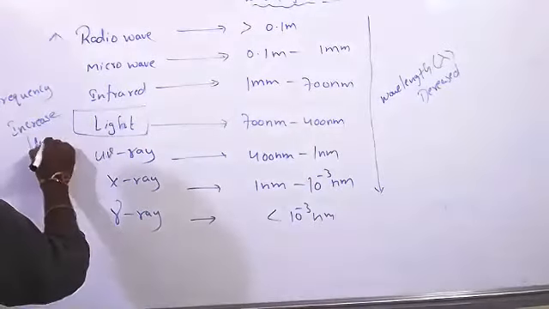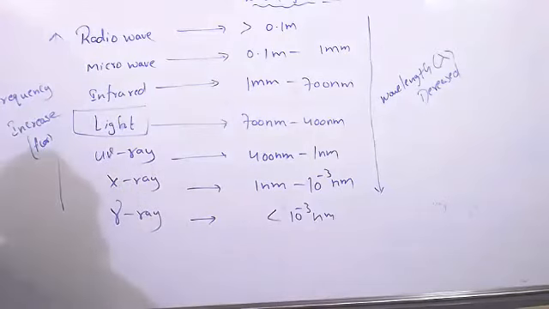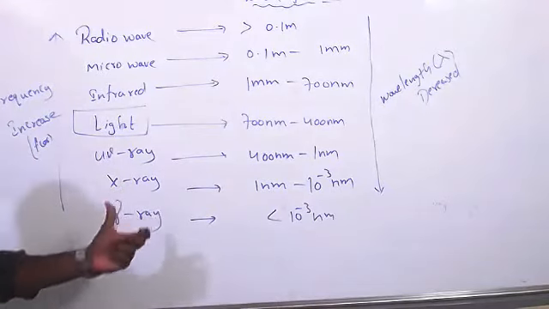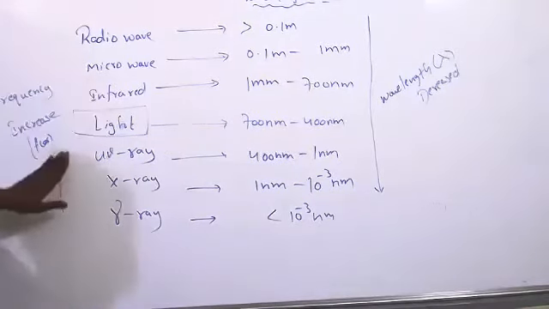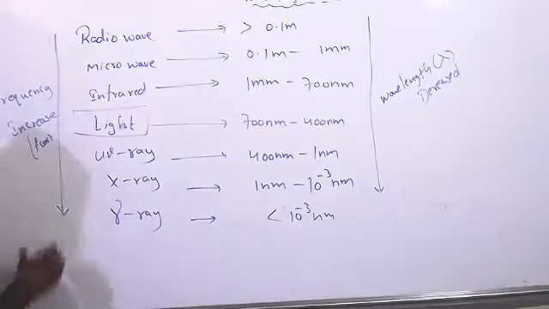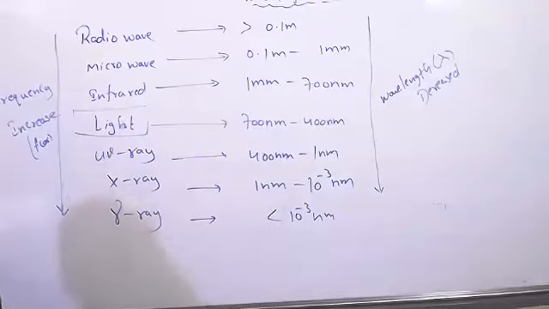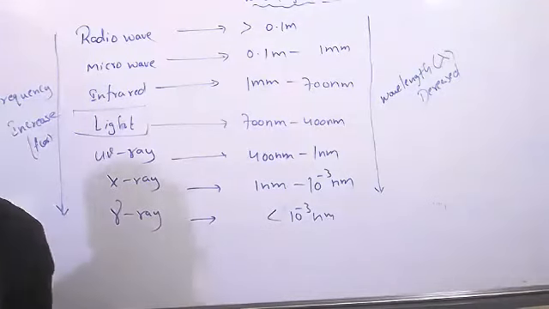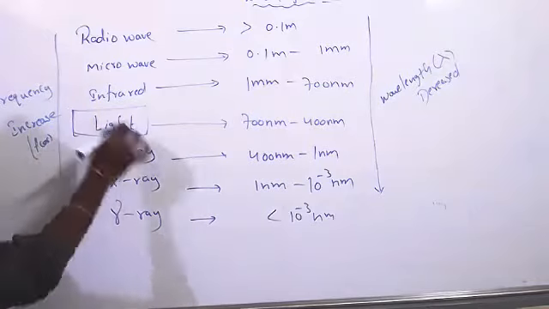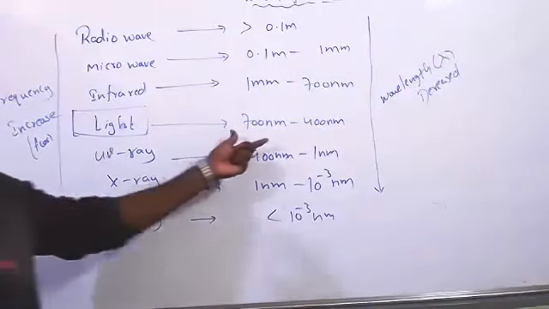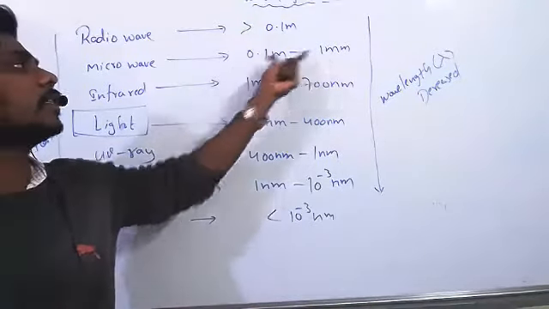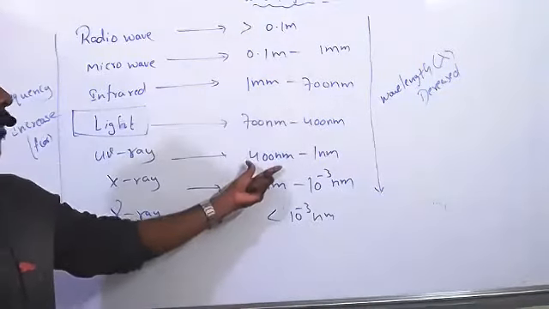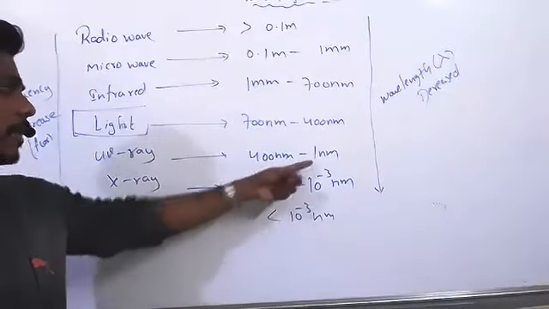It will be opposite, right? Frequency increases, wavelength decreases. Remember this light, 700 nanometers to 400, 700 to 1 millimeter, again 1 here, 0.1, 0.1 you can remember. Here 400 nanometers to 1 nanometer, again 1 here.